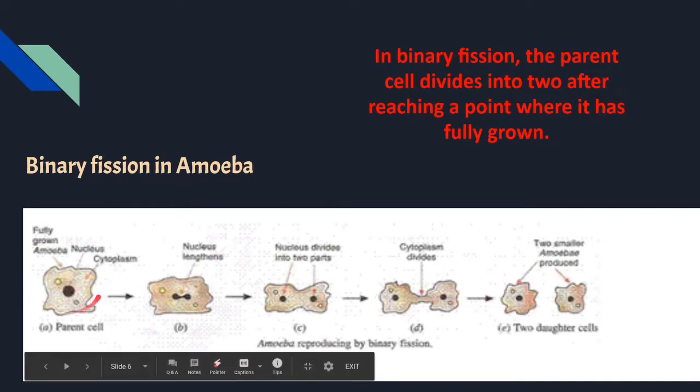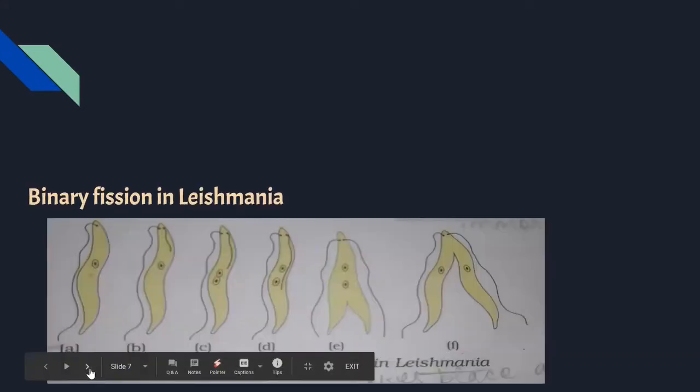So as you guys can see here, this is an amoeba. It's a parent cell, right? It further, slowly, first the nucleus lengthens and divides into 2. Here you can see it's dividing into 2, and then slowly the cytoplasm divides into 2, and then you obtain the 2 daughter cells. The next slide.